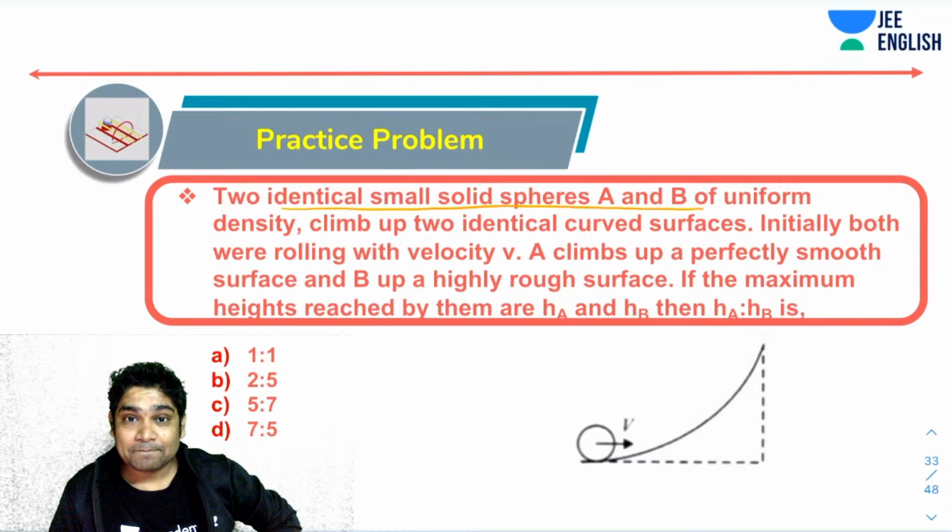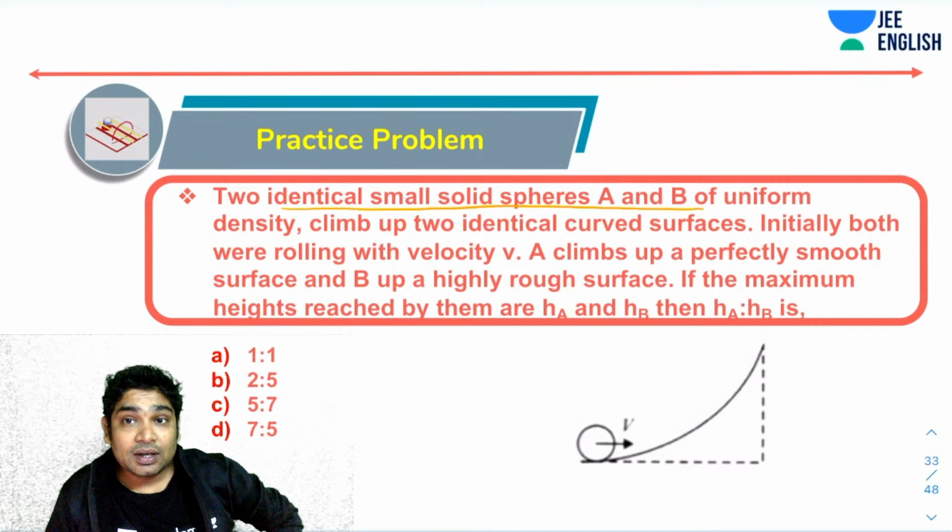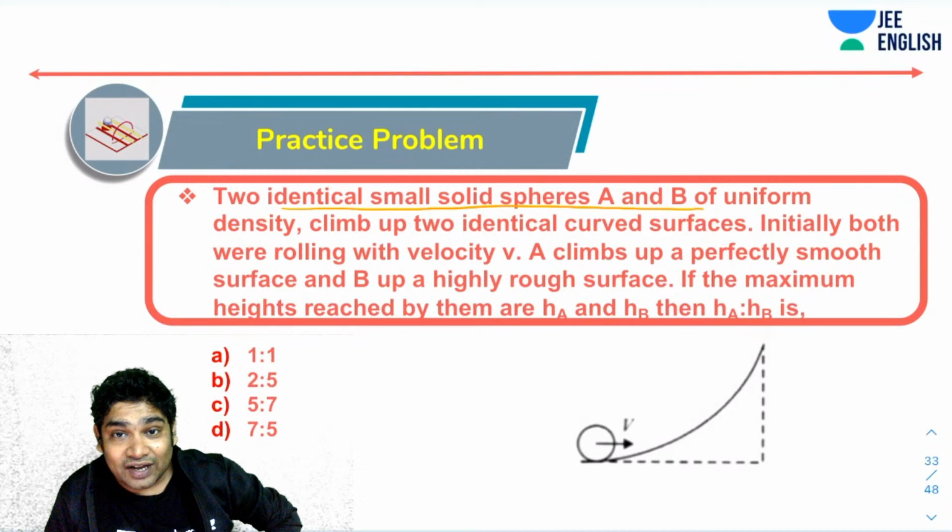Okay. So two identical small spheres A and B of uniform density climb up two identical curves. Initially, both are rolling with velocity VA. A climbs a perfectly smooth surface, B up a highly rough surface. If the maximum heights reached by them are HA and HB, then what is the ratio of HA to HB?